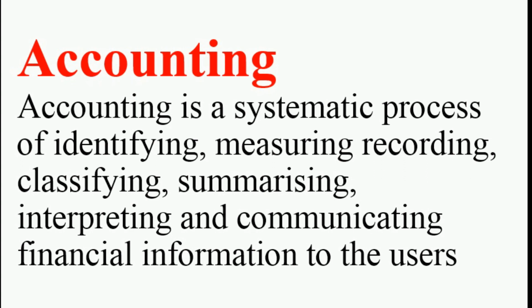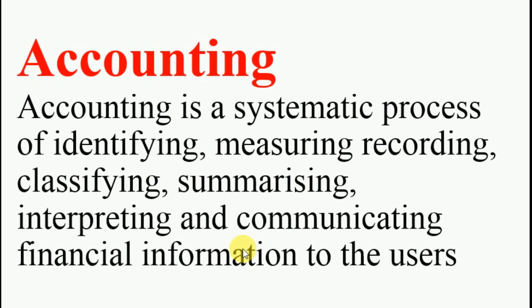After the classification, we will summarize them in a particular place. After summarizing, we will analyze and interpret these business transactions and their recording in books of accounts. And after the analysis and interpretation, we will communicate all the accounting information to the various users of accounting. Okay, I hope this is clear to you all.